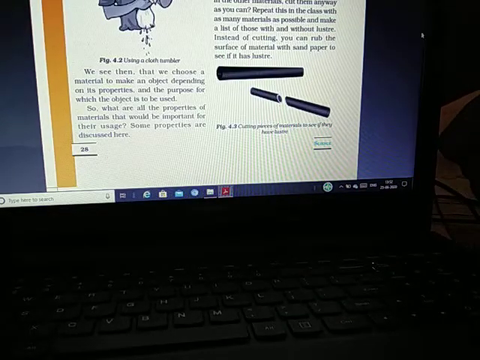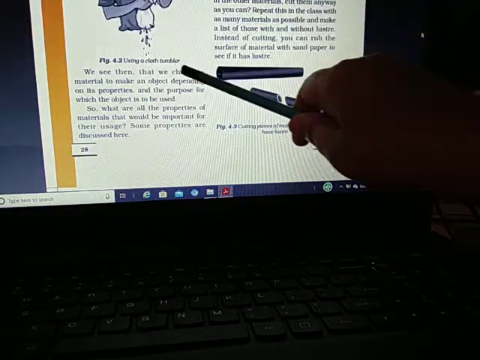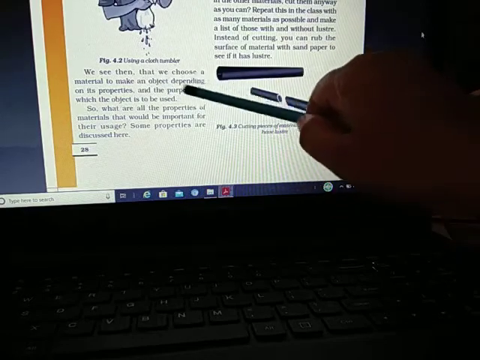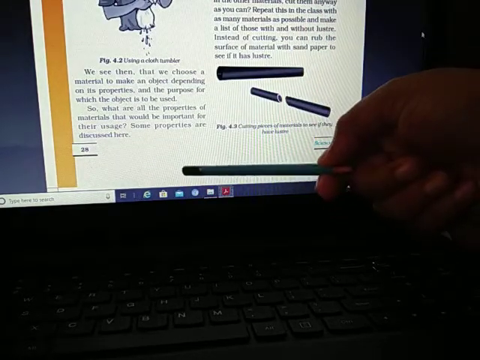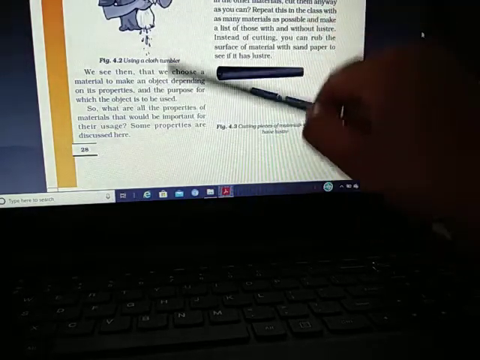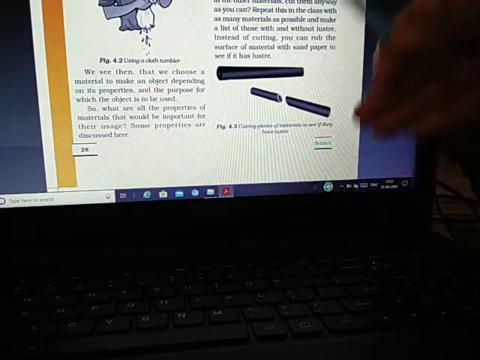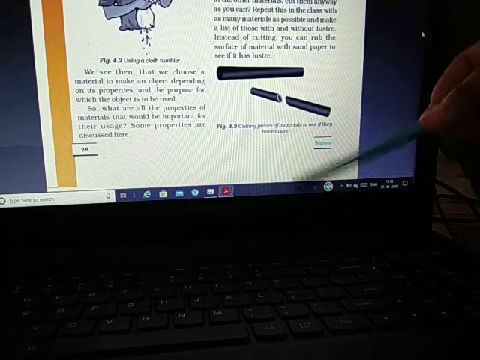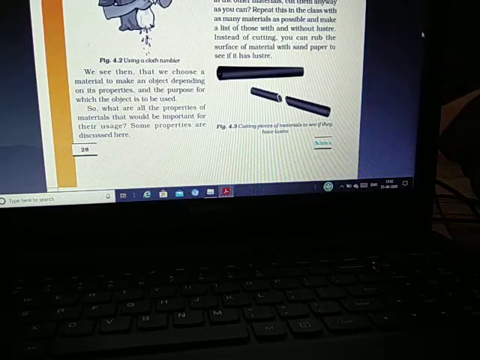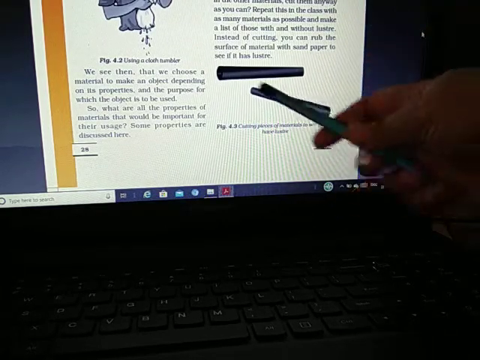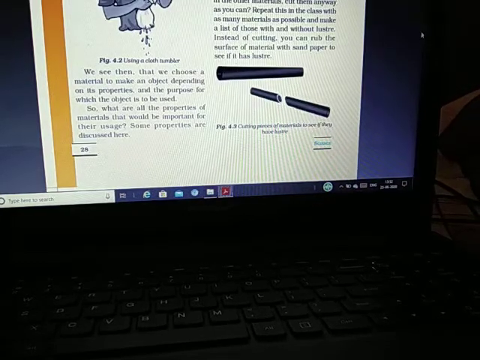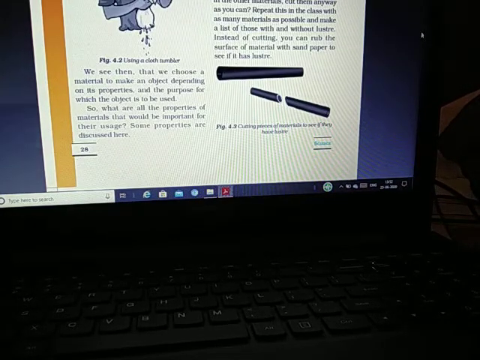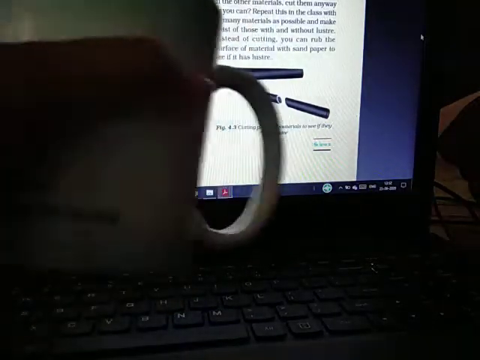So students, we see that we choose a material to make an object depending on its properties. Here it is clearly written that we are using materials to make objects depending on their properties and the purpose for which the object is to be used. Like this mug is used for drinking milk, water, etc.